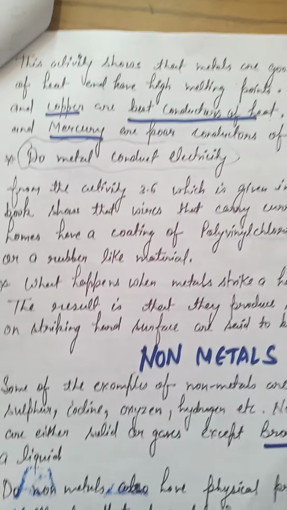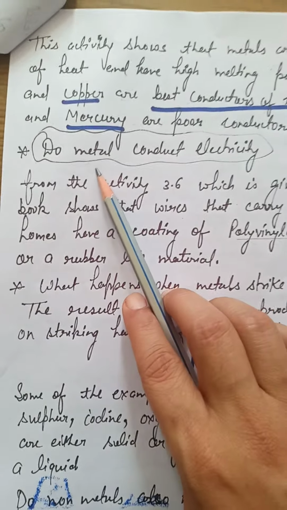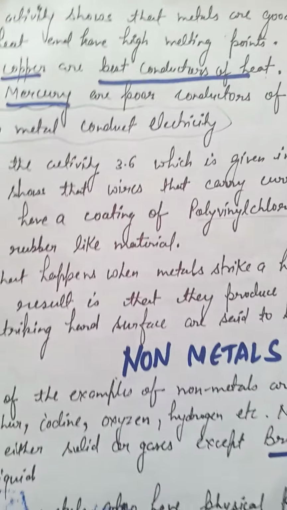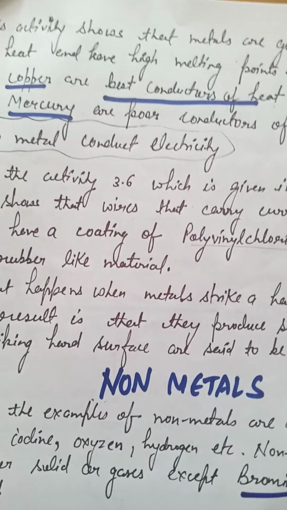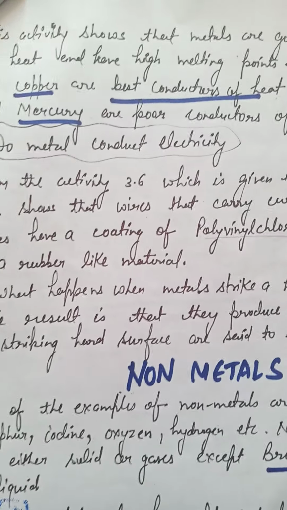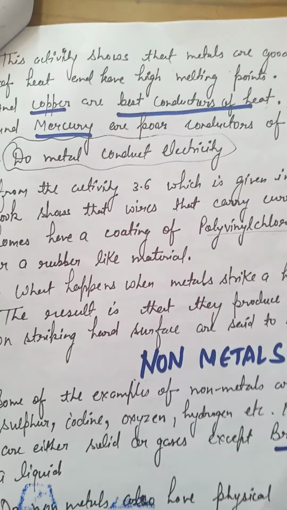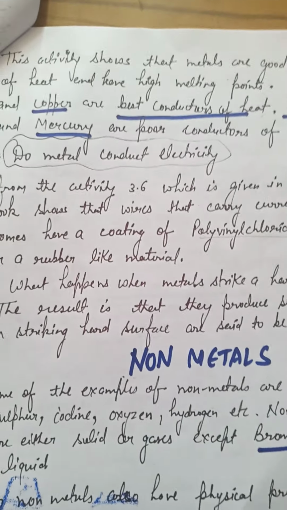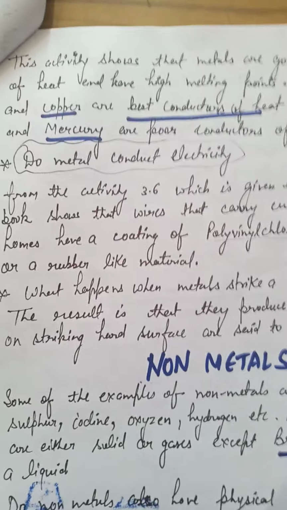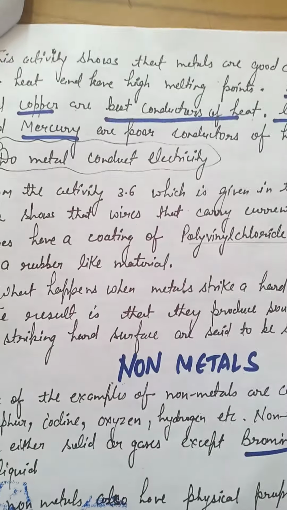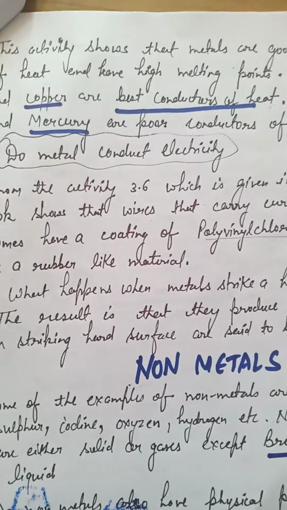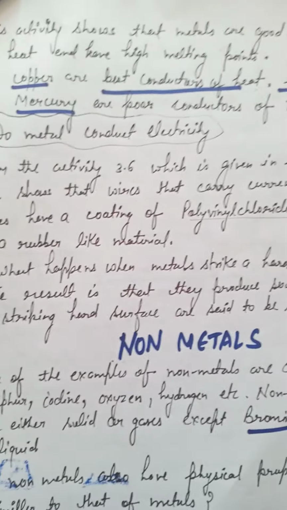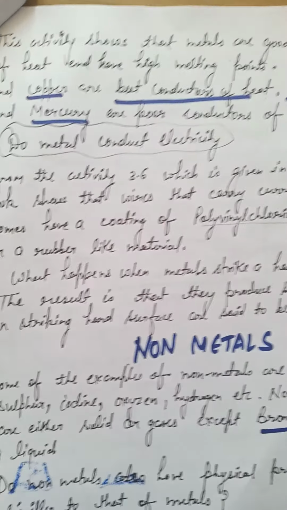Now, the next question is, do metals conduct electricity? Yes, obviously metals conduct electricity, because we have studied in the chapter on electricity and current in our science book that metals are good conductors and conductors conduct electricity. Why are metals good conductors? Because metals have electrons and electrons are the charge carriers. Charge carriers can conduct electricity, so that's why metals are good conductors of electricity.